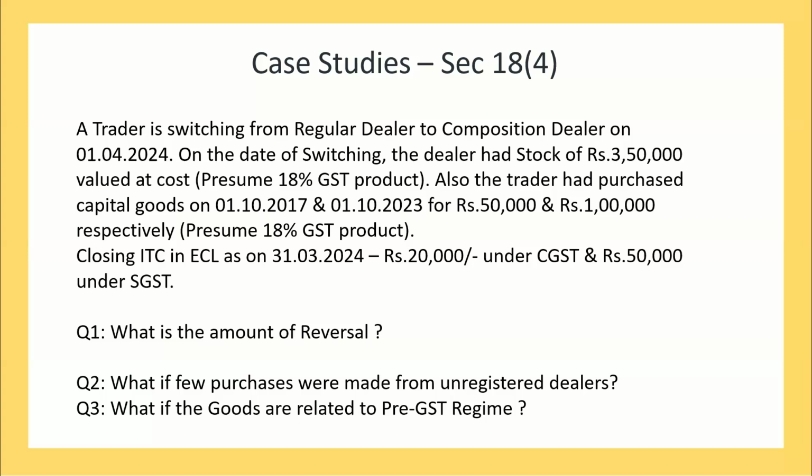Because we have seen in many instances, especially unsold flats in the construction industry or many other industries, we are adding even this transition credit proportionately to the extent of exempt supply and taxable supply, and taking the reversal. So why can't we take it in 18.4 actually?